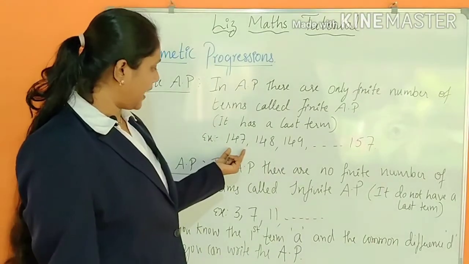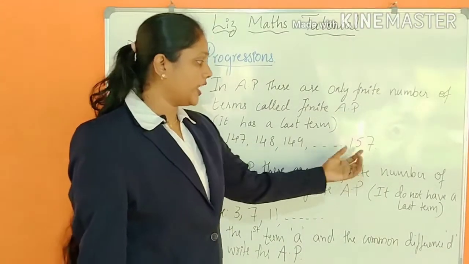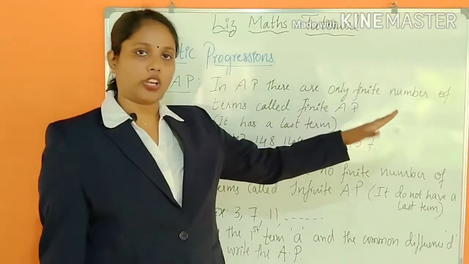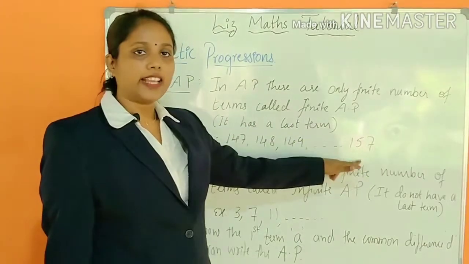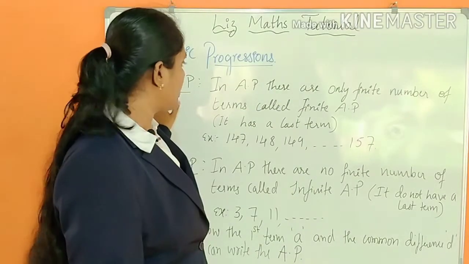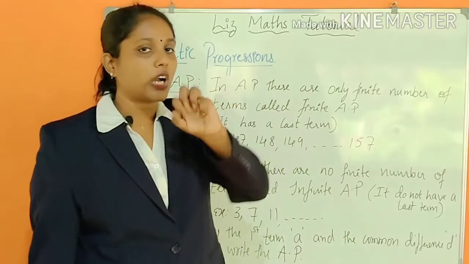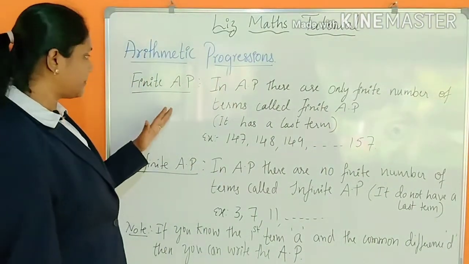See here, I have written one example, 147, 148, 149, so on till 157. It is not just "so on"; it has written the last term. So if it has a last term, then it is called a finite arithmetic progression. Hope you understood. If it has only a finite number of terms, finite means countable numbers, then only we can say that it is a finite arithmetic progression.